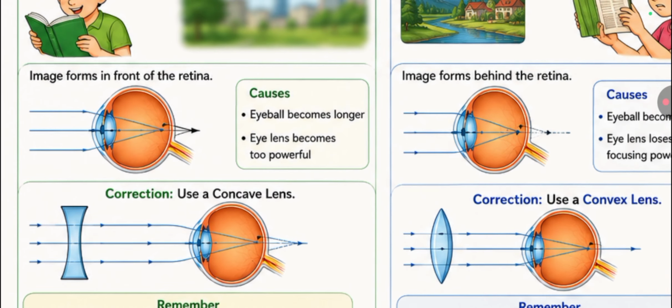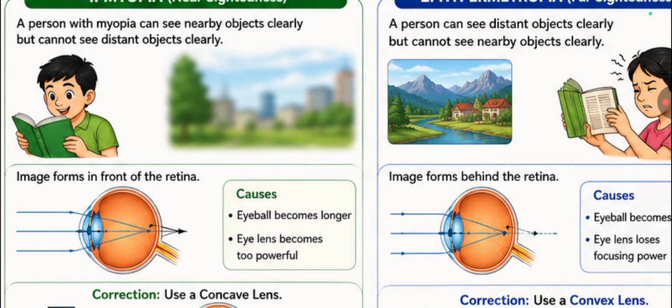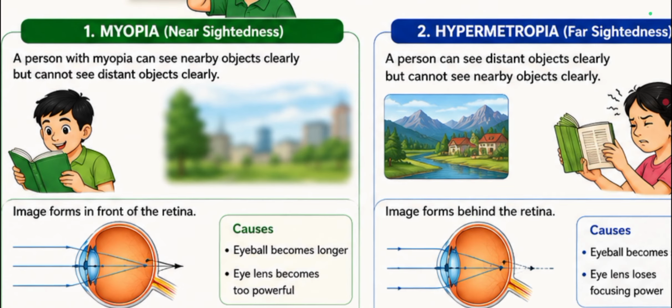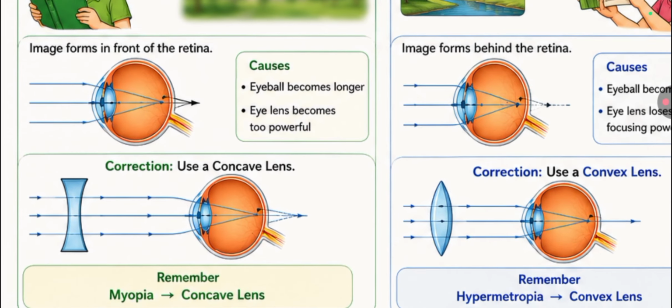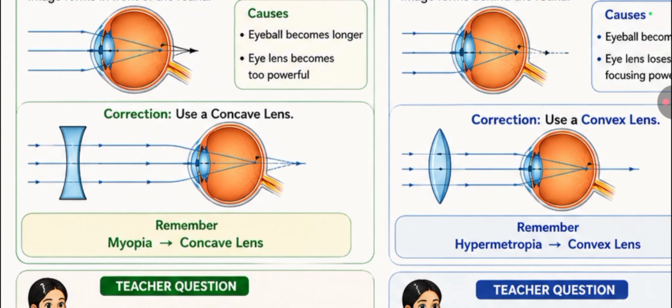This causes the image to form in front of the retina. In this way, we have to correct the myopia, nearsightedness defect. Now, what do we use to correct this one? We have to use a concave lens. Remember, here we have to use a concave lens. Then the image is formed at the retina.